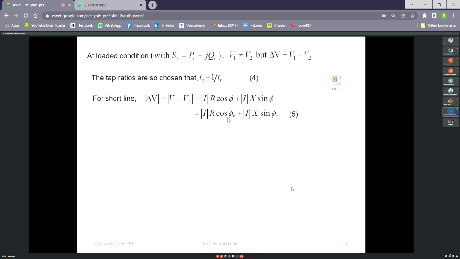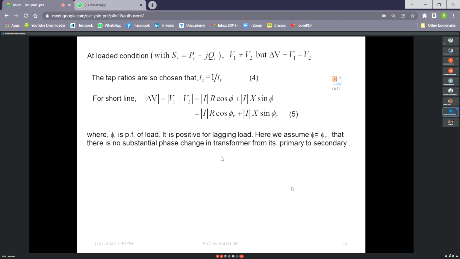That's why we can replace phi by phi r. That is written here, where phi r is the power factor angle of the load, it is positive for lagging load. Here we are assuming phi equal to phi r, that there is no substantial phase change in the transformer from its primary to secondary, as the transformer is lossless.